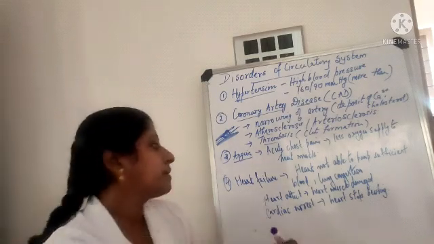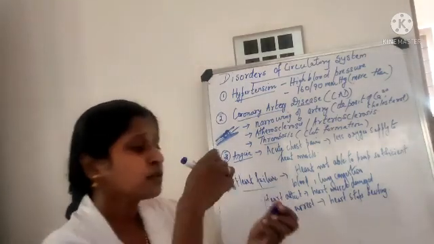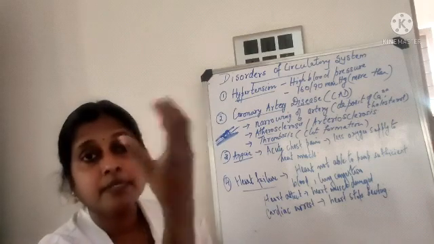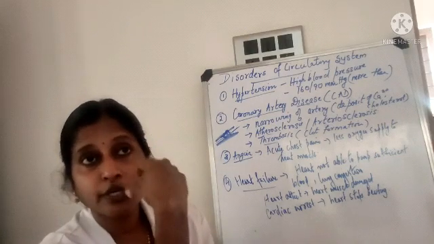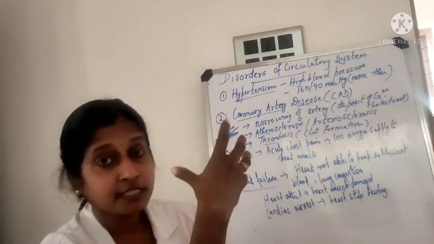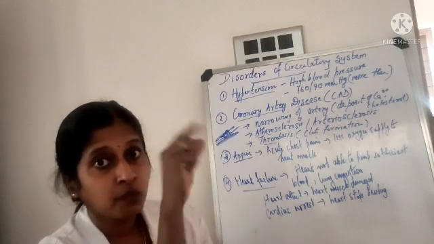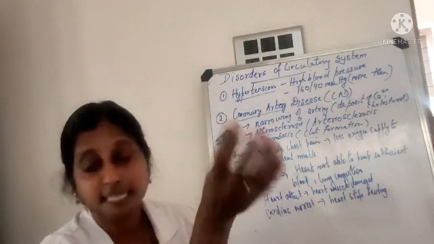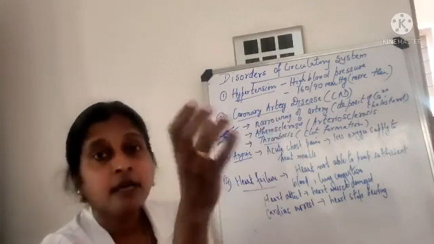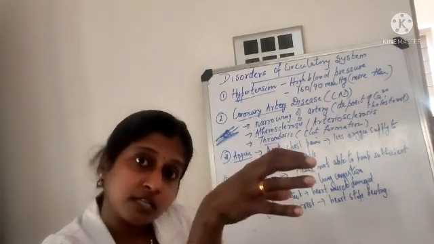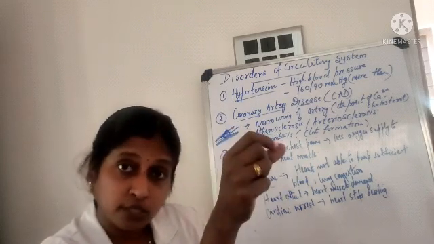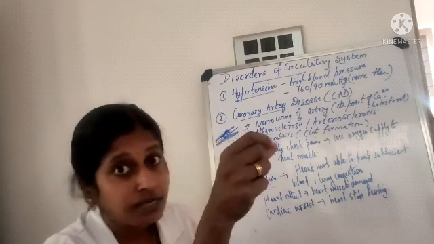The last is your heart failure. Okay. So when does this happen? One of the examples is when the oxygen going into the lungs is less. We have discussed about lungs, when the walls of the alveoli are damaged because of diseases, asthma, like that, the oxygen which is reaching the lungs is less. Obviously if the oxygen reaching the lungs is less, then in the blood it is also less, and the oxygen reaching the heart is less.